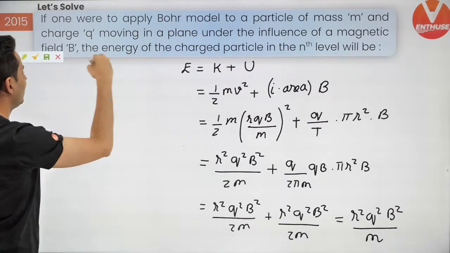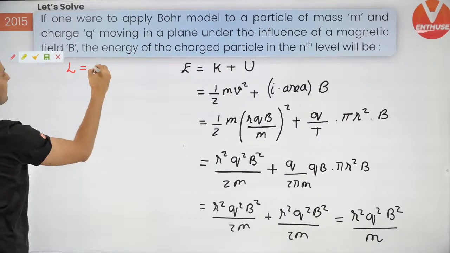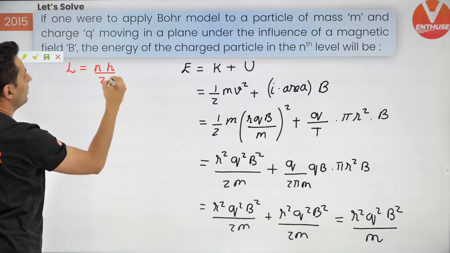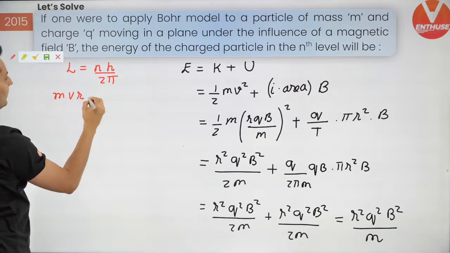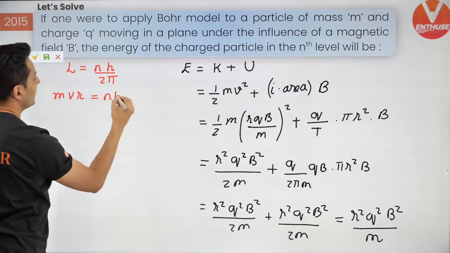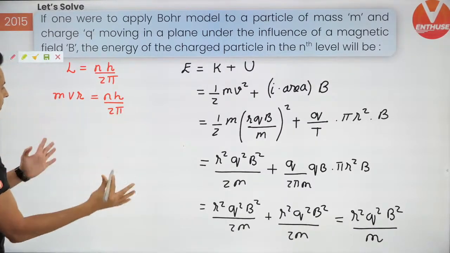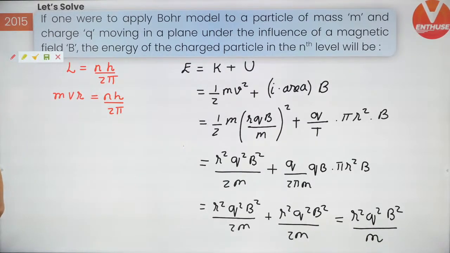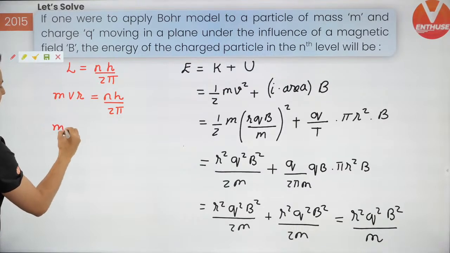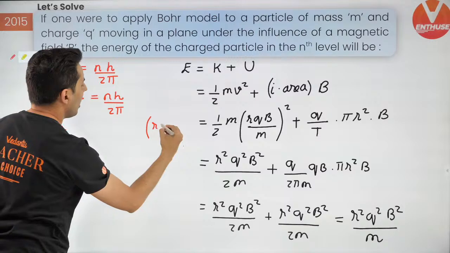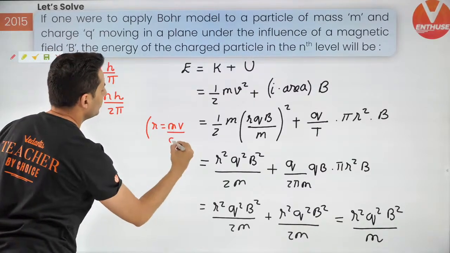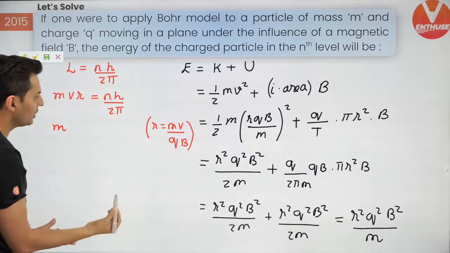Using Bohr's model, L is NH divided by 2 pi. And what is L? L is mvr, and that is equal to NH by 2 pi. I hope you remember from the previous result, R was mv by qB.